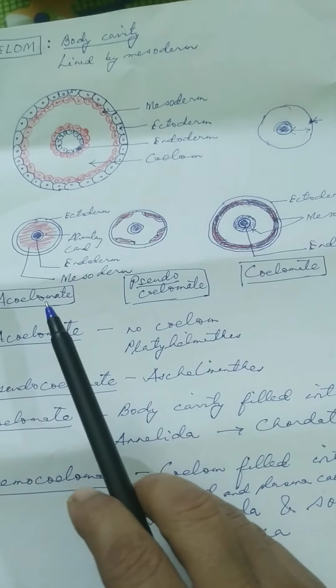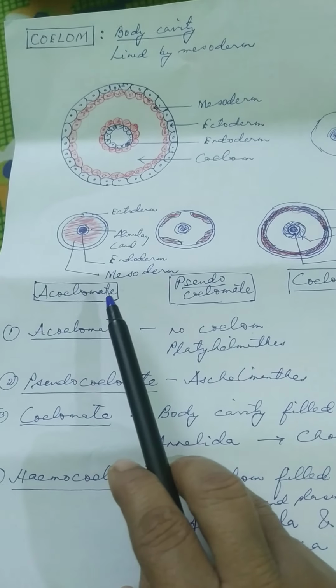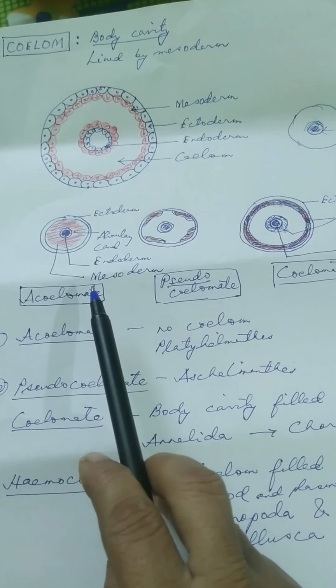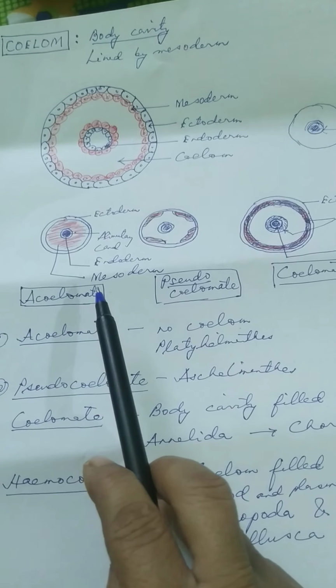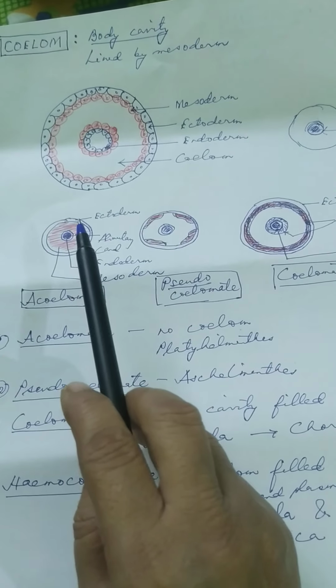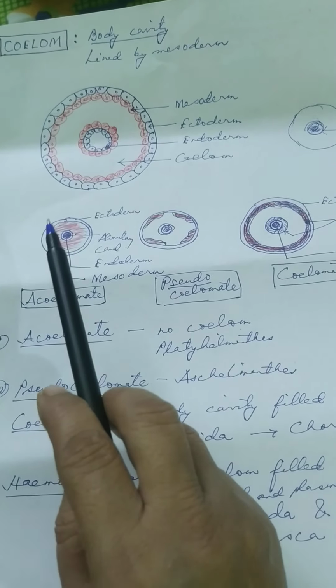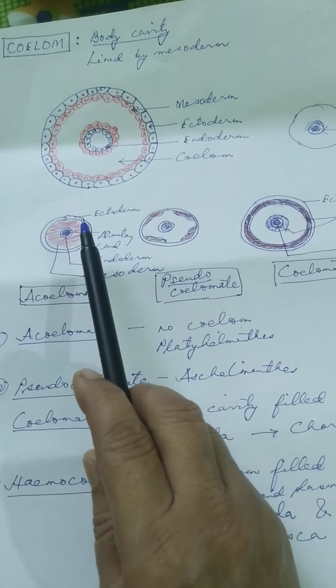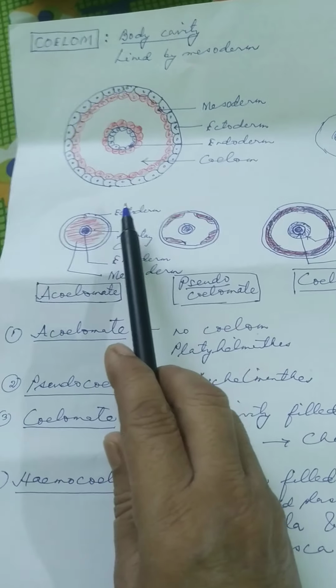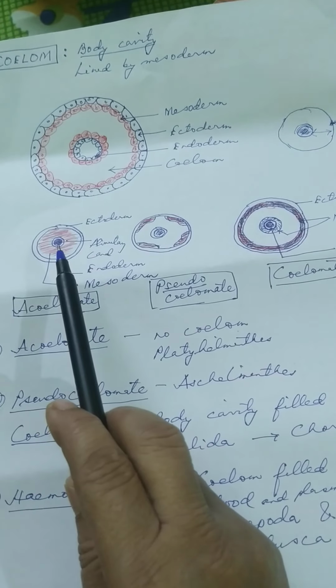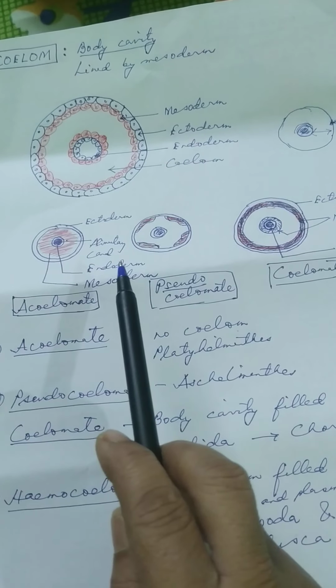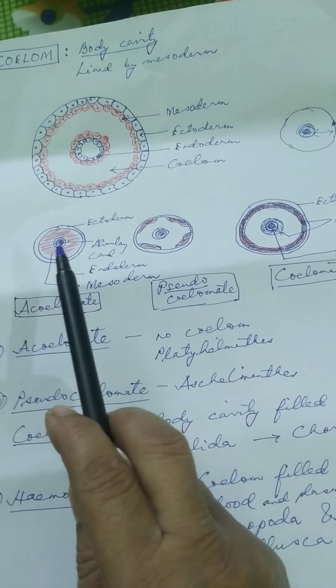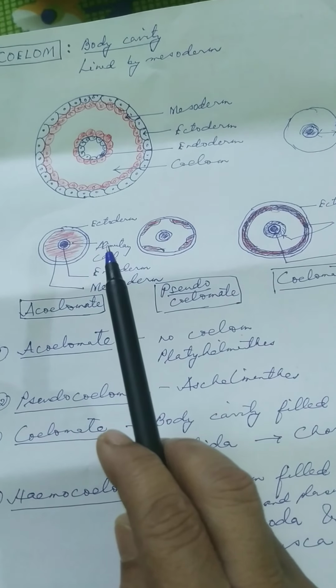Okay, what are acoelomate animals? Acoelomate animals are the animals that do not have coelom. Now look at this diagram. This outer wall, it is called ectoderm. This inner wall, it is called endoderm. This shaded one is called alimentary canal.